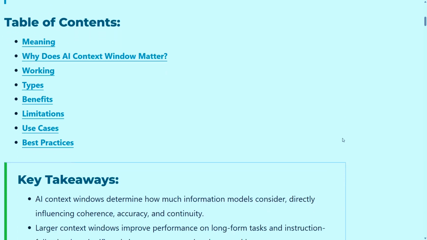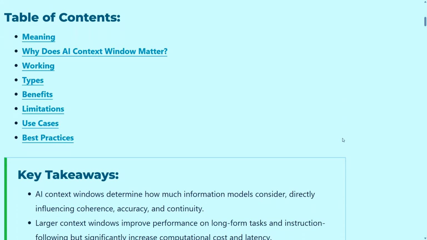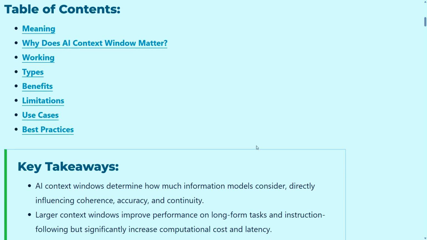So whatever we are discussing with the AI, it holds some memories, some text, some tokens, based on which it gives a response to us. Now we elaborate on context in different aspects. Today we cover the meaning of it, why the AI context window matters, working with it, types of it, benefits, limitations, use cases and best practices.